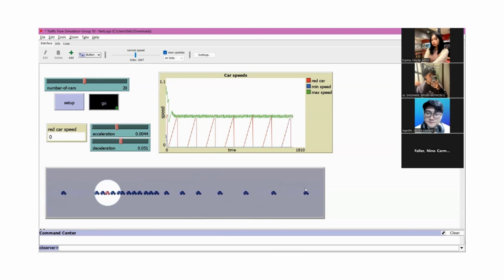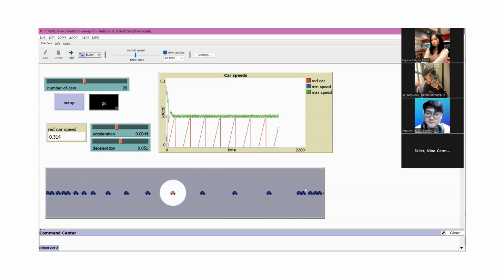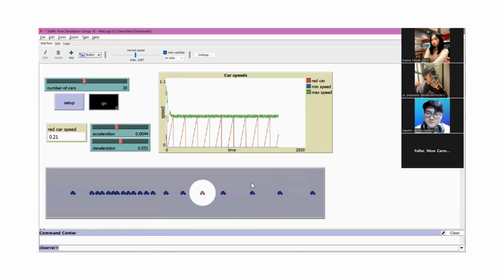Our model uses microscopic modeling through NetLogo's agent-based simulation framework. Each vehicle is modeled as a turtle agent on a one-lane horizontal road, represented by white colored patches in the center of the world. This is called the World in the NetLogo app.